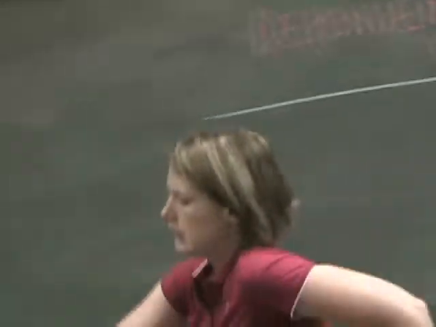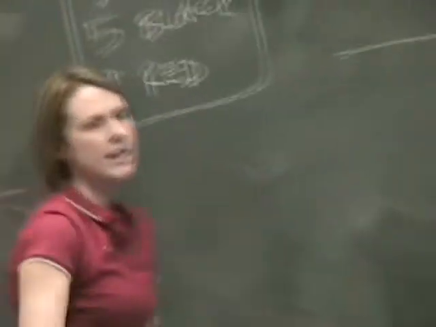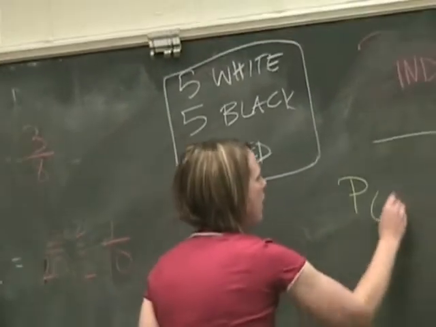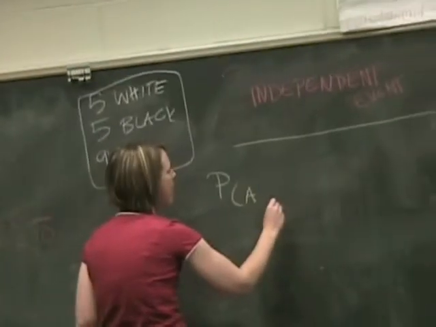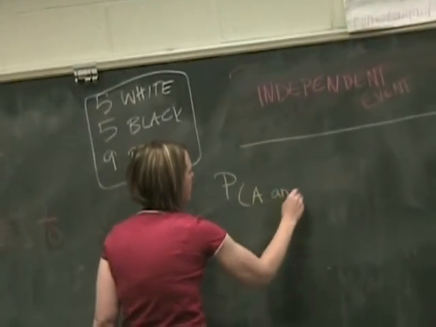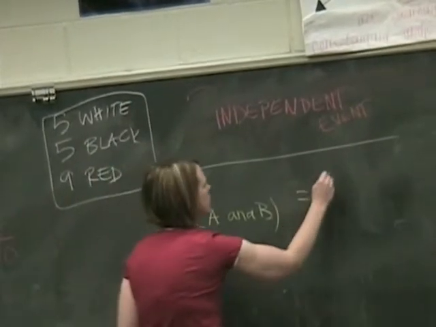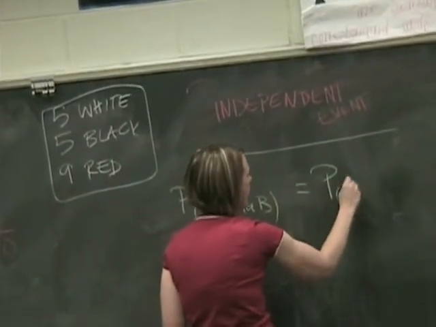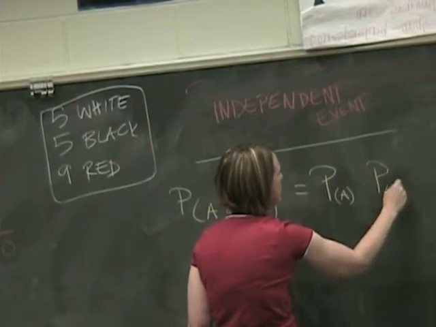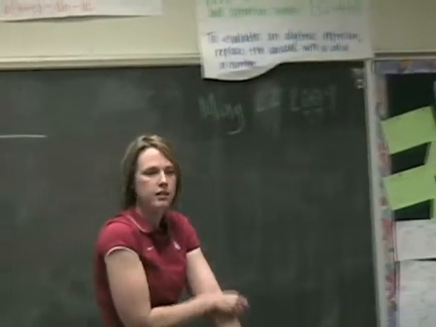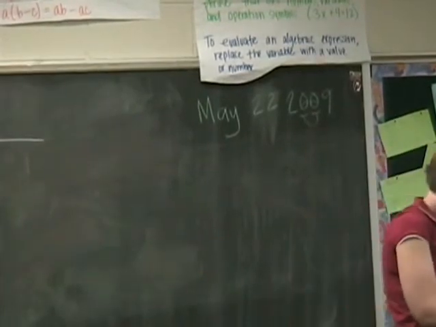When we talk about independent events, the probability of A and B is equal to the probability of A times the probability of B. So get that in your notes.